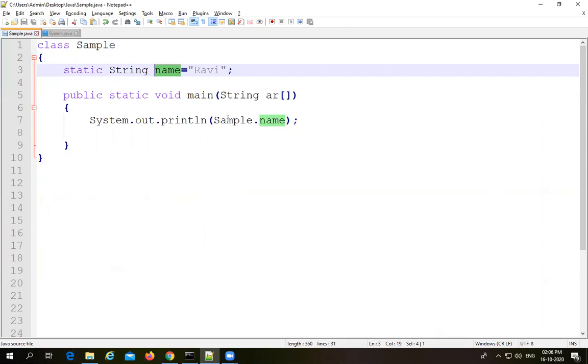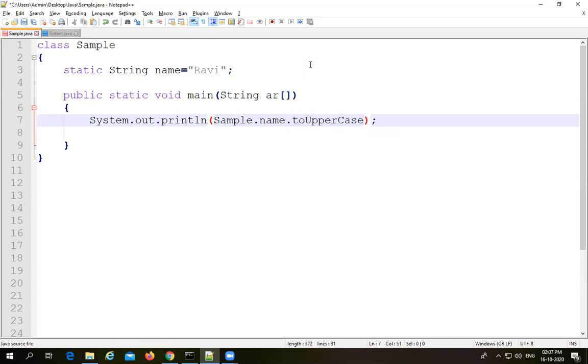How do we perform string related operations? For example, the content available in this variable is Ravi, where R is uppercase and a, v, i are lowercase. If I want to convert this entire content in the name variable into uppercase, I can directly use a string related method. The method name is name dot toUpperCase. So whatever name is available, which is of type String, in the Sample class, will be converted into uppercase. All of you please observe.